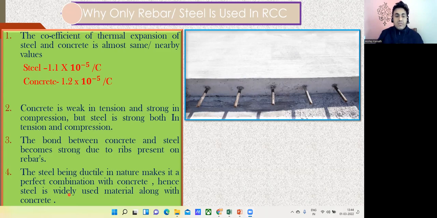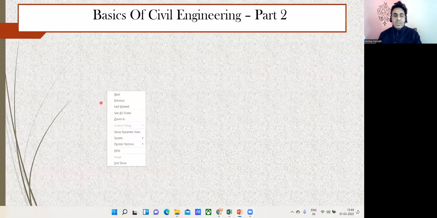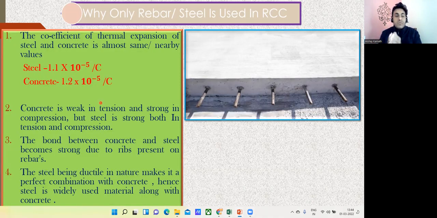So all these were the fundamentals where we wanted to know the reason behind all these things, and why we should make use of steel and concrete as a reinforcement, or why we use them as an RCC member, right? In the next lecture, we'll try to understand the different types of cement, different diameters of the rebar, and all those things.